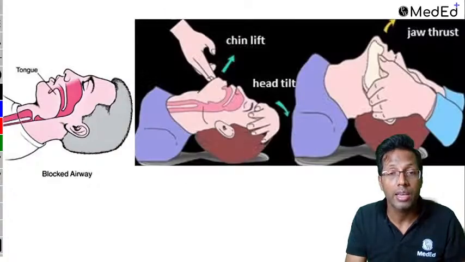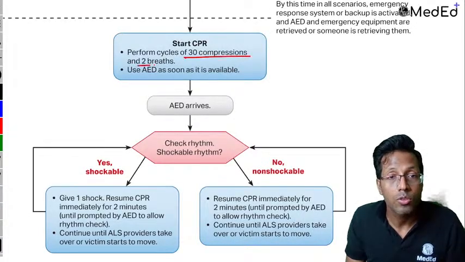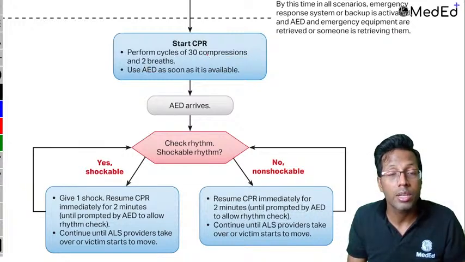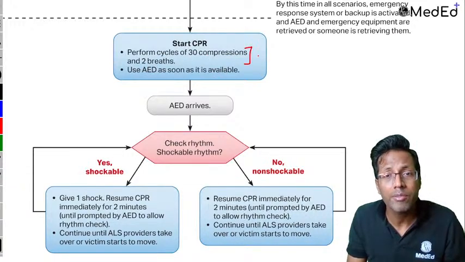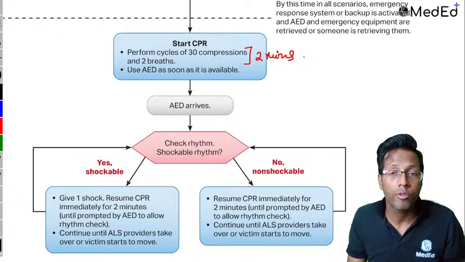We are basically giving cycles of 30:2. So this is what we are supposed to do. 30 chest compressions, 2 breaths, 30 chest compressions, 2 breaths. You're going to do 5 cycles, so basically finish in a period of 2 minutes, right? And after that you check for the pulse.